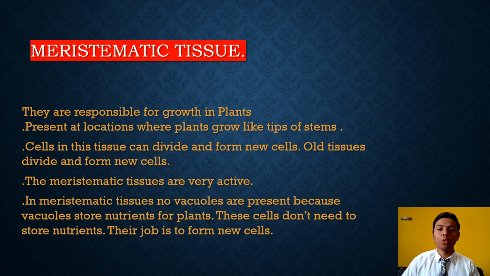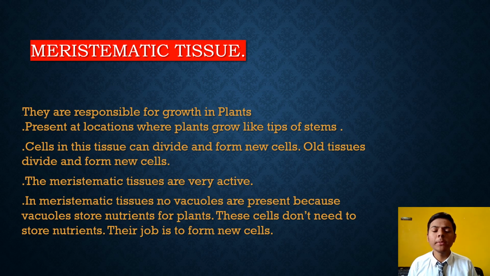So, meristematic tissue. What is the meaning of meristematic tissue? They are responsible for growth in plants. They increase the growth of plants, and they are present at locations where plants grow, like tips of stems. Cells in this tissue can divide and form new cells. Students, see, in meristematic tissue, old cells divide and form new cells.